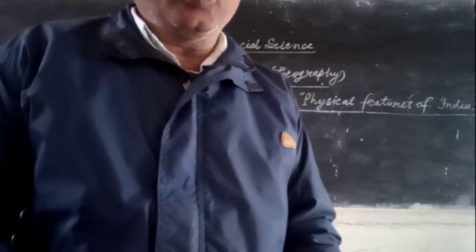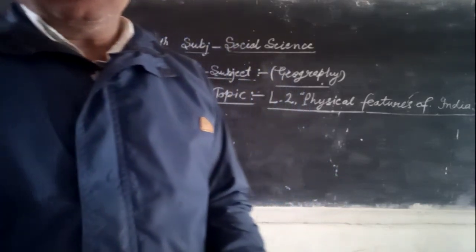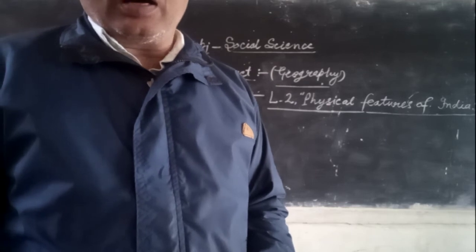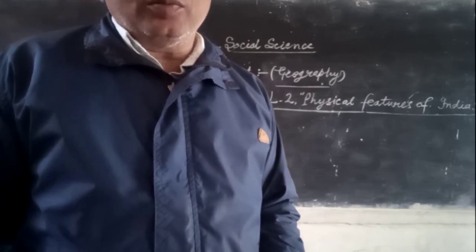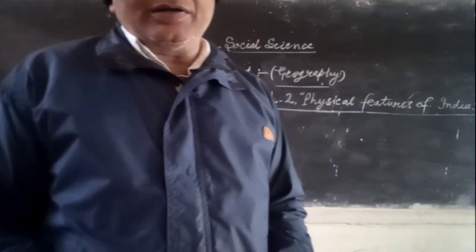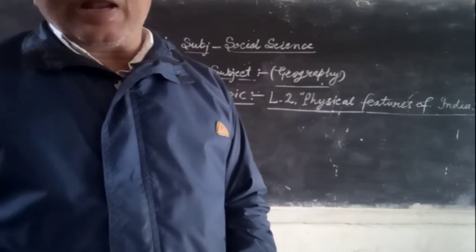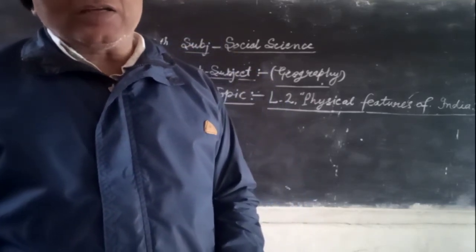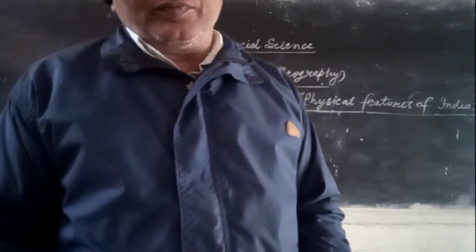The Lakshadweep Islands. This is a group of 36 islands in the Arabian Sea. The southernmost point of this island group is slightly northwards of the independent island country of Maldives.